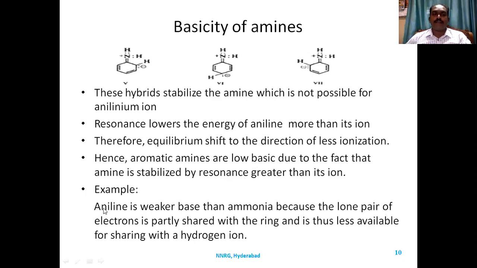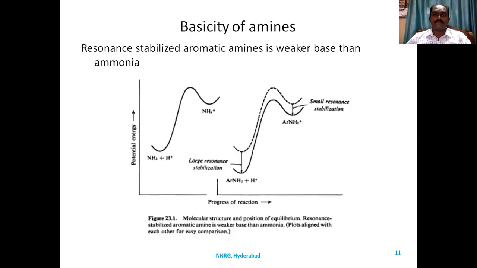For example, aniline is a weaker base than ammonia because the lone pair of electrons is partly shared with the aromatic ring and is less available for sharing with the hydrogen ion. That is the main point we have to remember. Here, the availability of the lone pair of electrons on nitrogen in aniline decreases because that lone pair is entering into the aromatic ring. So the basicity decreases.